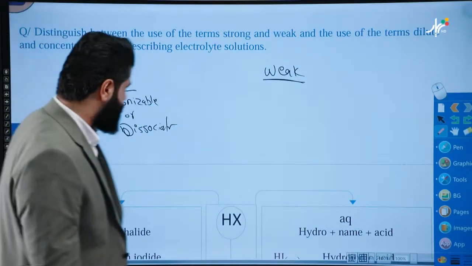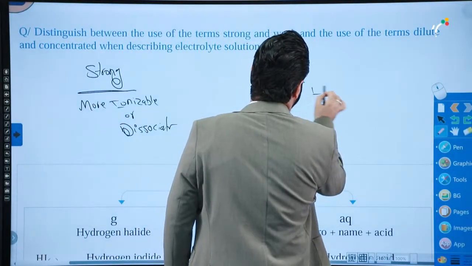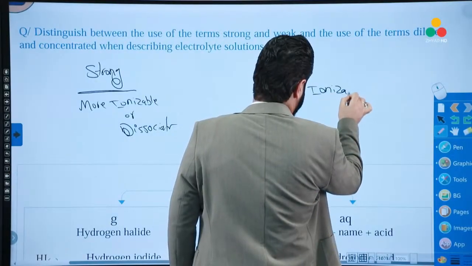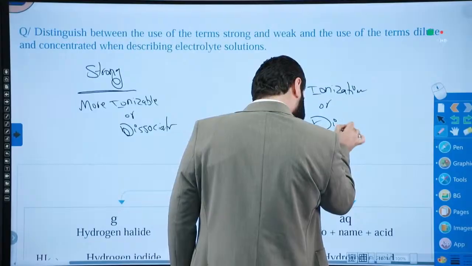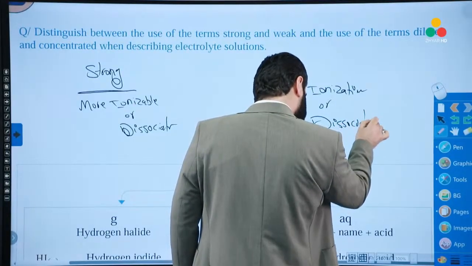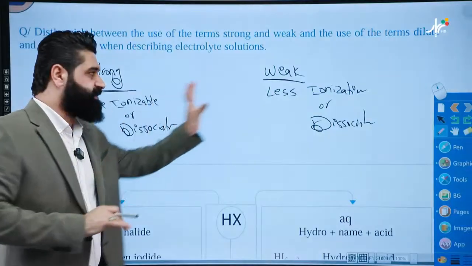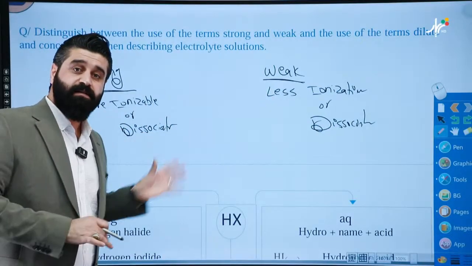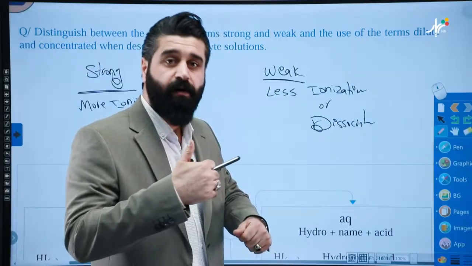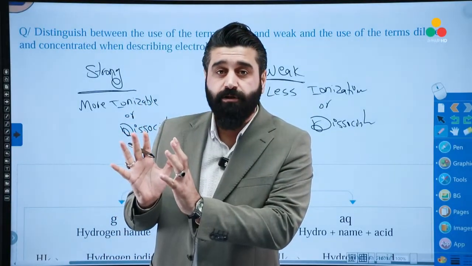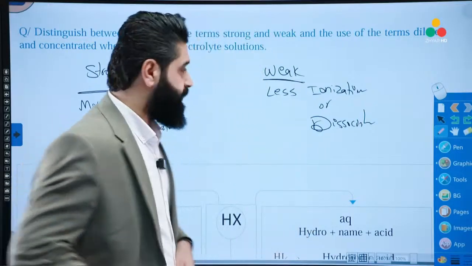But weak means less ionization or dissociation. So the terms strong and weak are related to the degree of ionization and dissociation. As the degree of ionization and dissociation gets greater, the compound must be a strong electrolyte. But if they ionize or dissociate less, the compound must be a weak electrolyte.